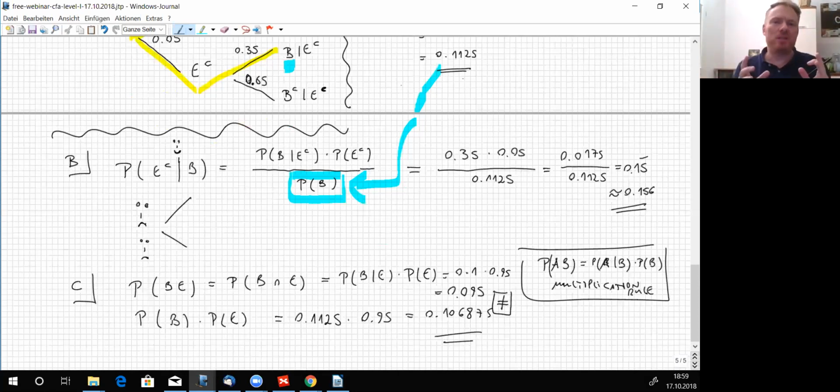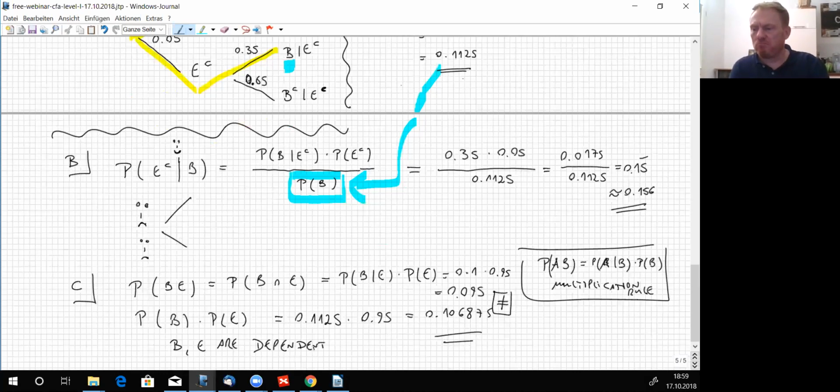So they have to be unequal, which means that B and E are dependent. They are not independent, they are dependent, which means the one thing influences the other one.